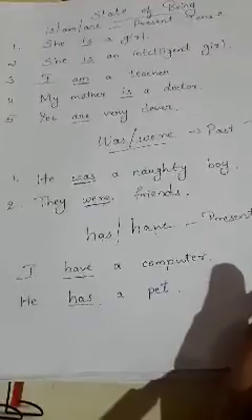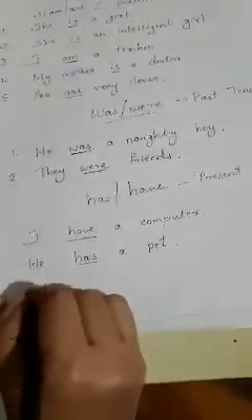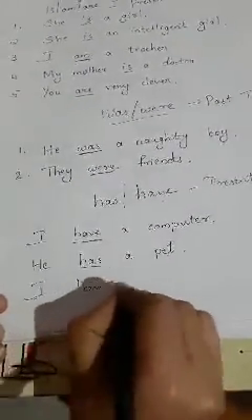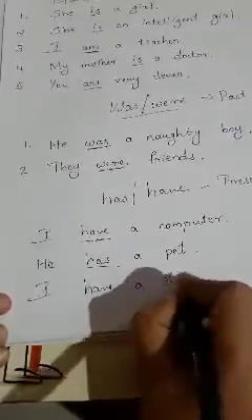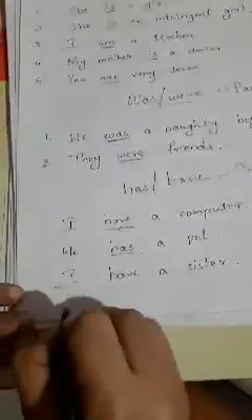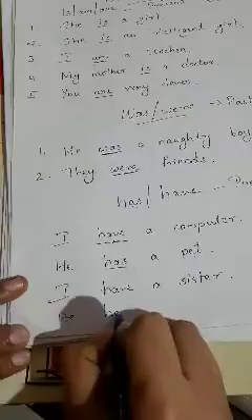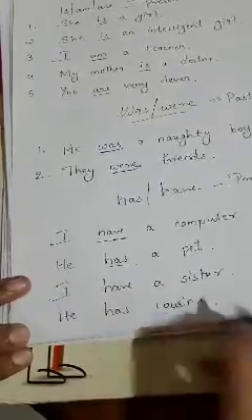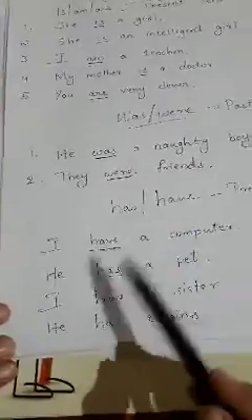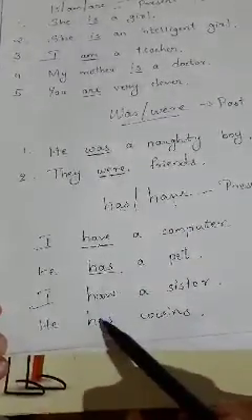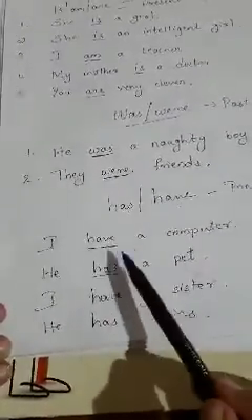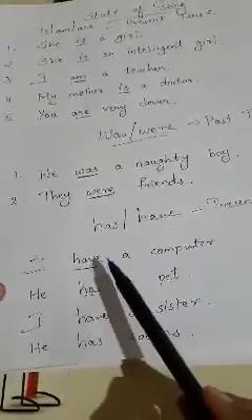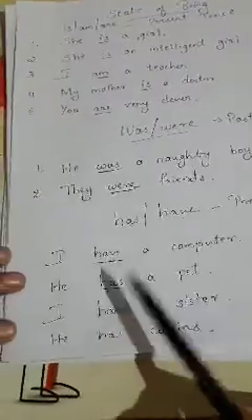That means the words have or has we use to say something that belongs to somebody, to tell the relations, like I have a sister, he has cousins. Like to tell the relations, we use has or have, and when something belongs to somebody, then also we use the words has, have.